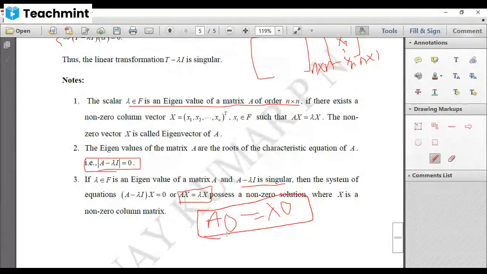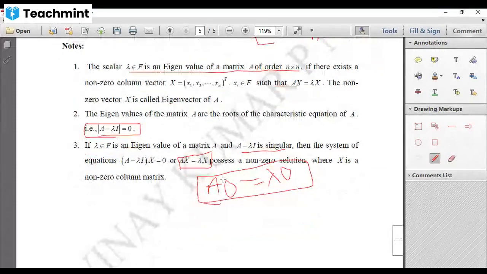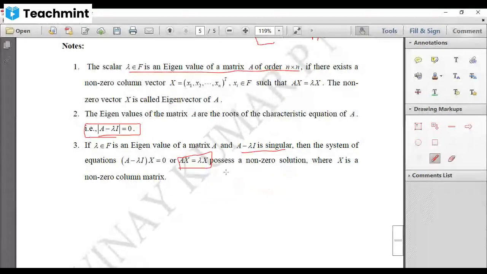Here, if x is 0, all coordinates are 0. So when will you say a system has a non-zero solution? If A minus lambda I is singular, then the system Ax equal to lambda x possesses a non-zero solution.